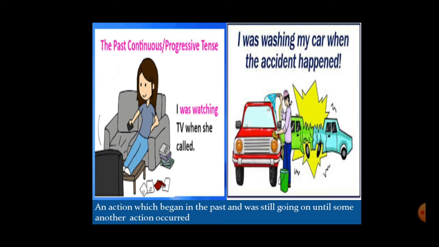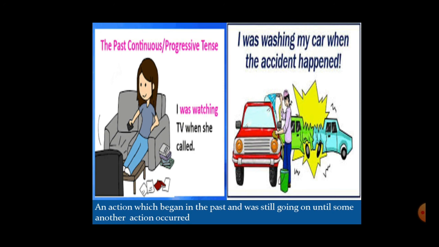Now here you can see the activity of washing the car was going on. It was in the past obviously, but it was going on at the same time the accident happened. Another activity occurred, right? So what happened? Interruption happened. Okay, it got interrupted. So clear students, now both the uses of this particular tense?